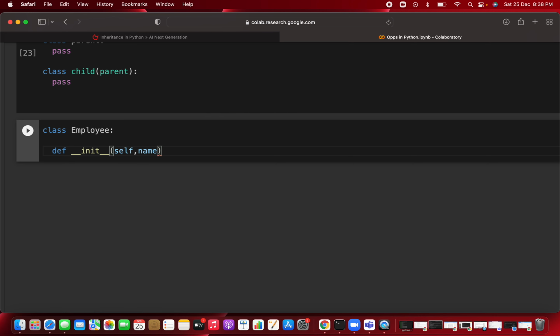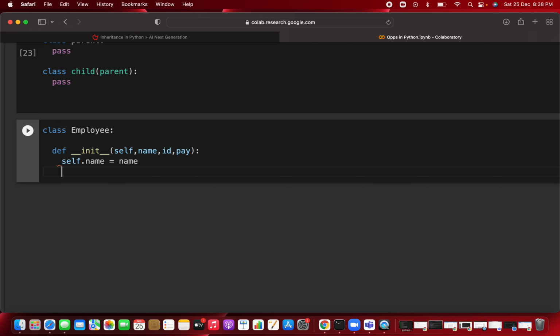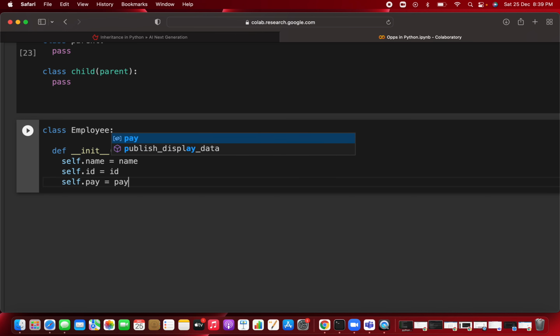Then it is followed by the name of that particular employee, then the ID of that employee, and what the pay of that employee is. You are writing these three parameters, clear? And then you initialize them: self.name equals name, self.id equals id, and self.pay equals pay. Clear? I don't think you have doubts in this. You already covered all this in the previous video.